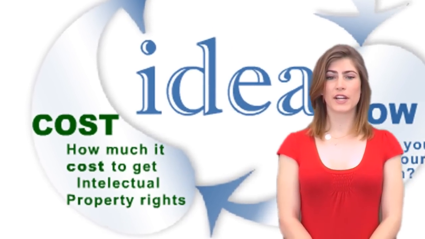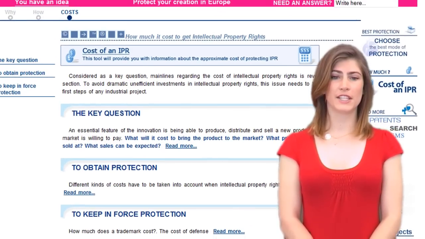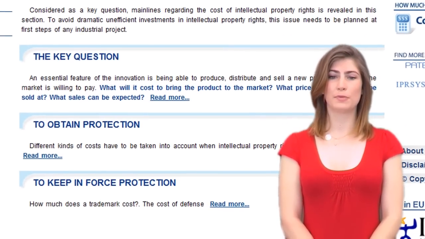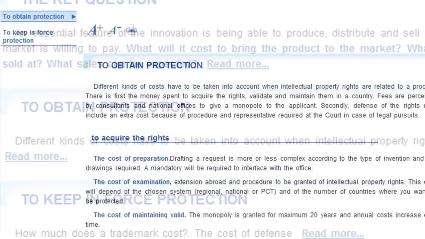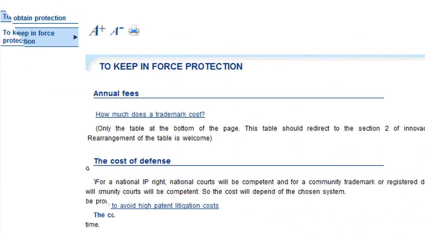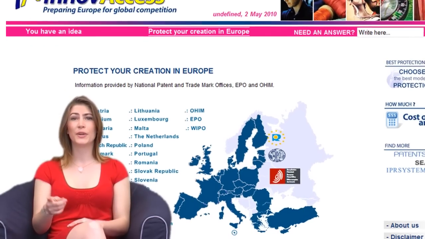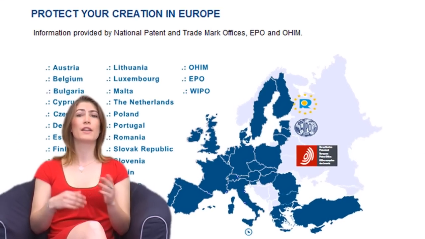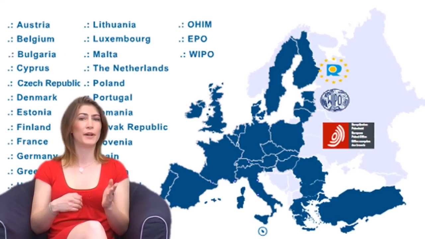Finally, having a look at the cost part, you will have an idea of the costs that you will have to pay to obtain protection, but also what you will have to pay to keep this protection alive and to enforce your rights.